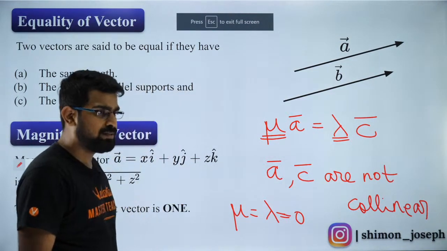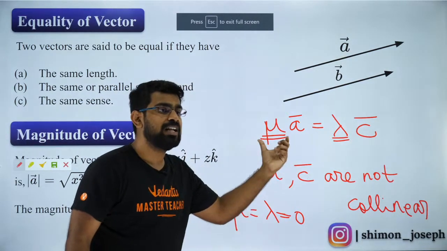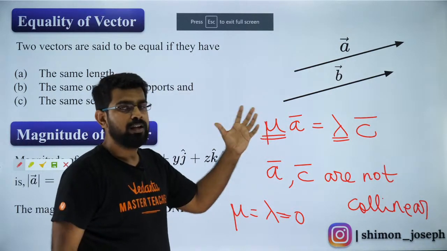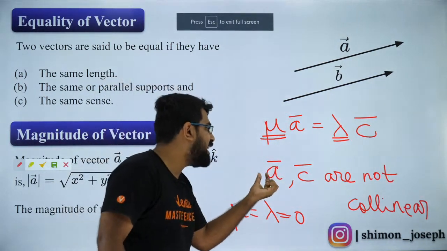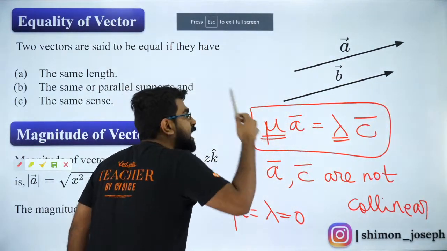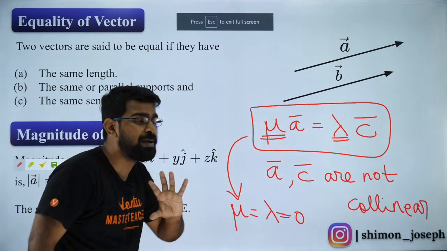Are you all clear with it? If lambda and mu both are 0, then I can say these two are non-collinear. In the question, if it is given that A and C are not collinear, and if you end up getting a relation like this, you can conclude that your lambda and mu both are 0. I hope that makes sense.